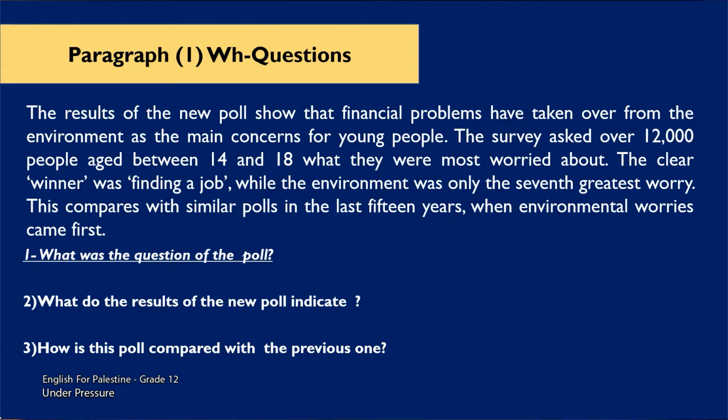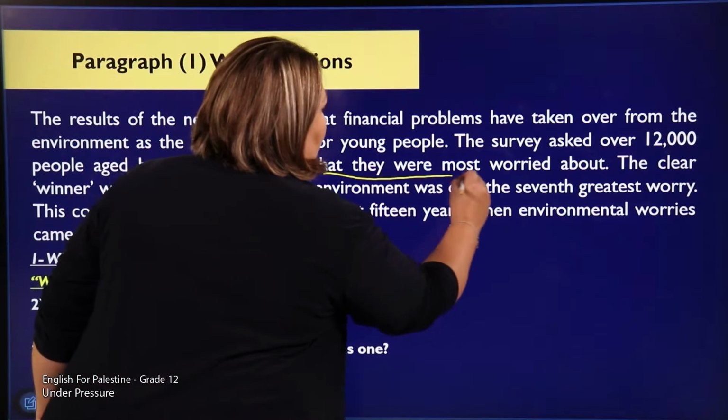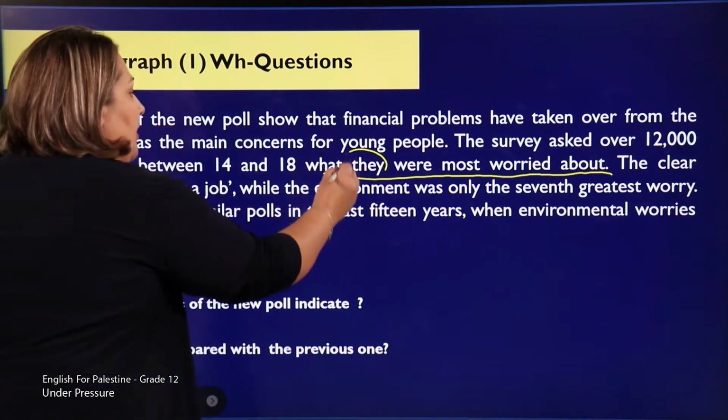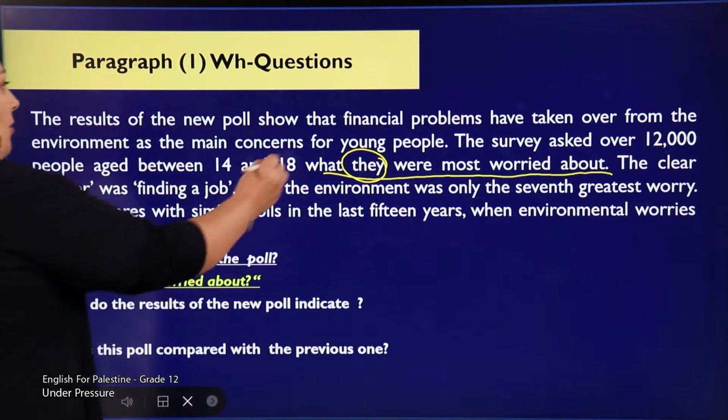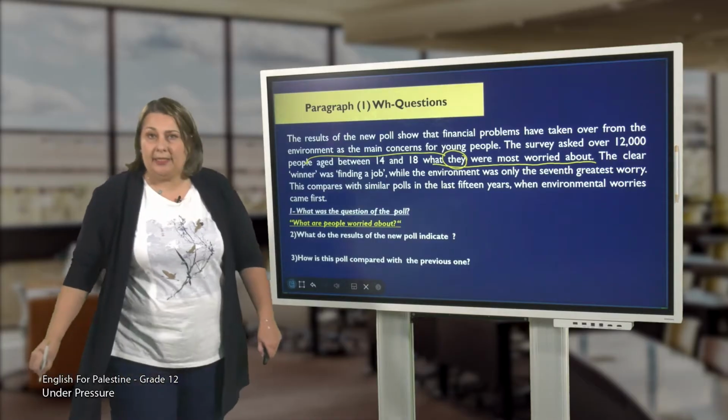So let's go to question number 1. What was the question of the poll? And the answer is, what are people worried about? And you can find this over here: what they were most worried about. And of course, they talk about young people, all right? Or people aged between 14 and 18.